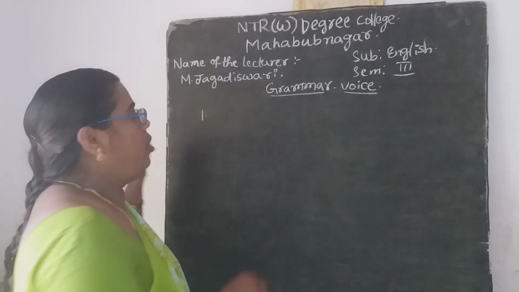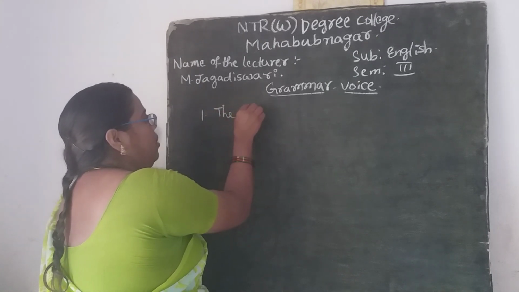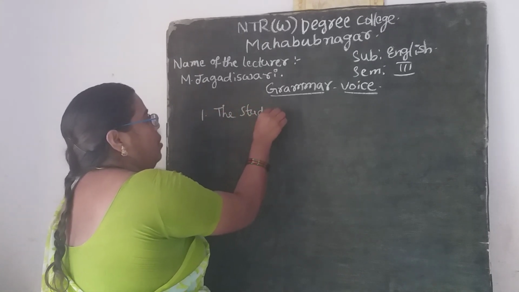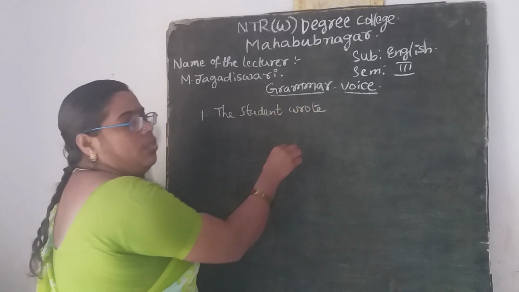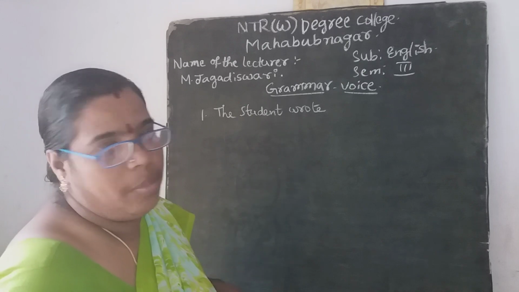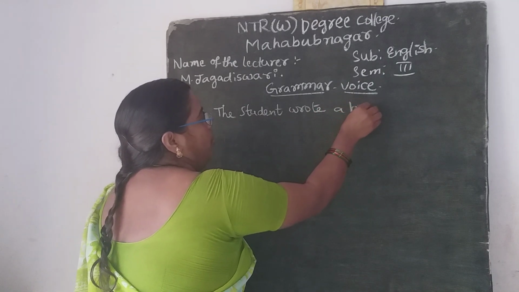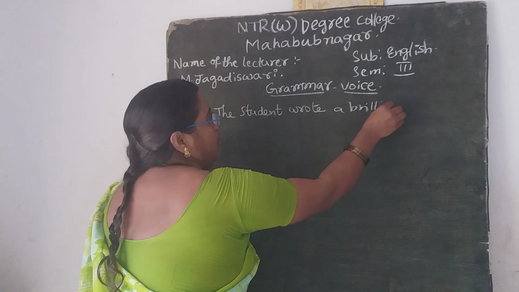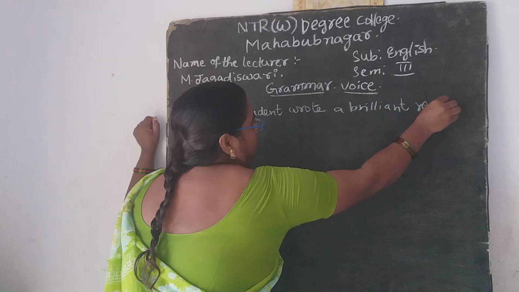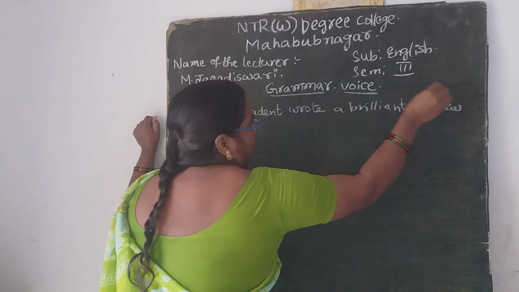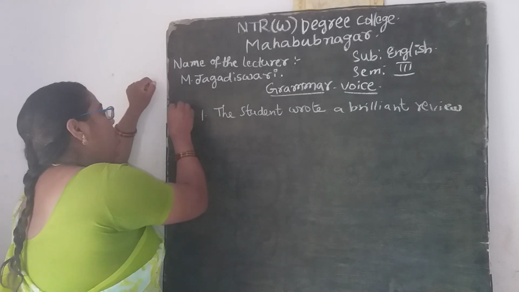The student wrote a brilliant review. So you can see this, a brilliant review. So this is the active voice of the sentence.